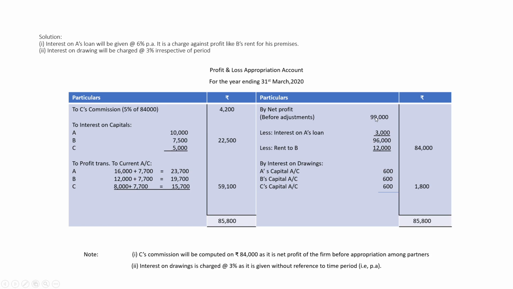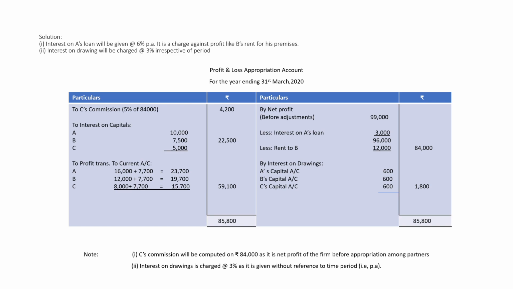Interest on A's loan is 3,000, as I explained to you earlier. This will be deducted. And rent to B will be 12,000. This will also be deducted. And the net profit of the firm will be 84,000.